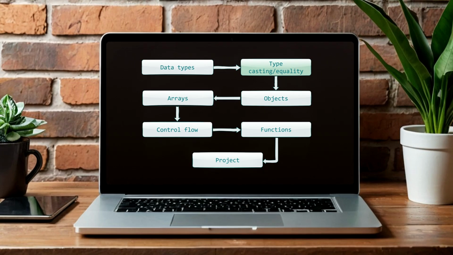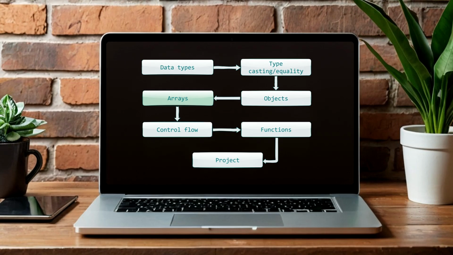In the next chapter, we will explore objects, learning how to create them, modify them, and work with them. You will also get to know the JSON format, which is widely used in web development. After that, we will move on to arrays, which are collections of data. You will learn about many useful array methods like filtering, sorting, finding, and removing items from arrays.